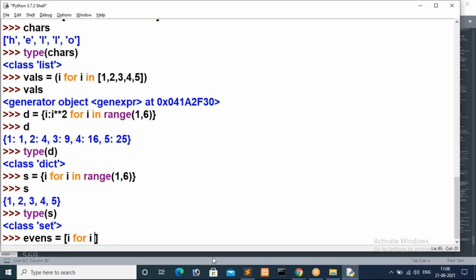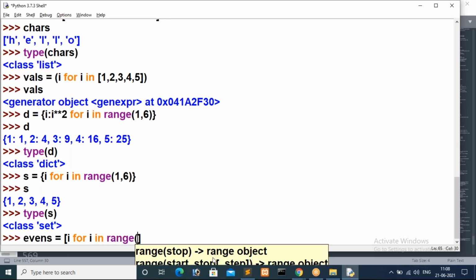So for i in range of... For that, we actually have two different types of conditions. So first we have to specify the condition, or else we have to go with something.